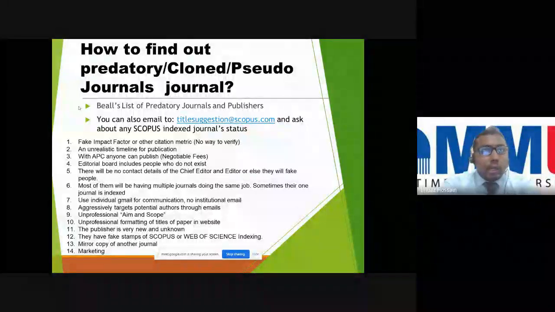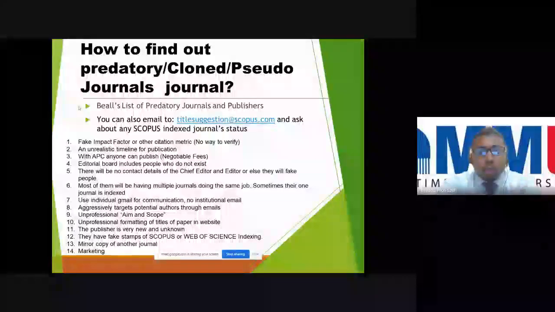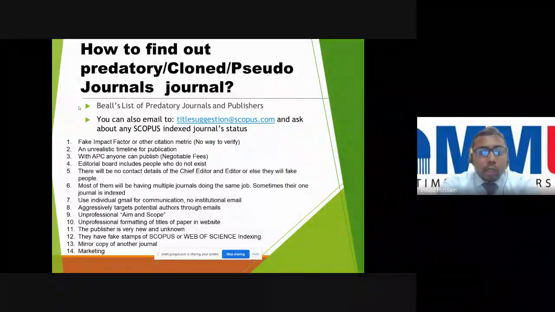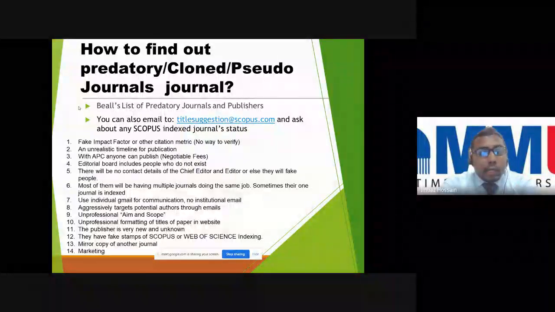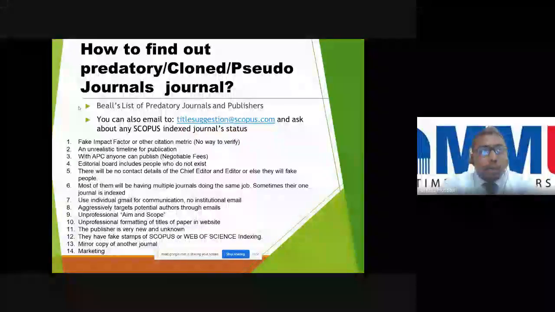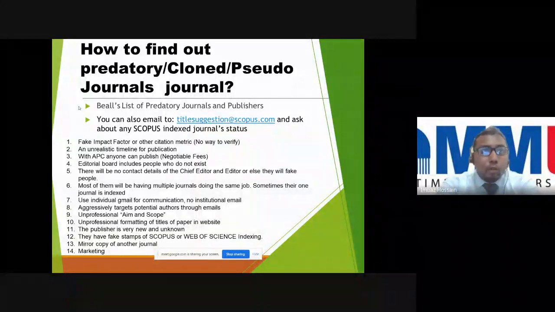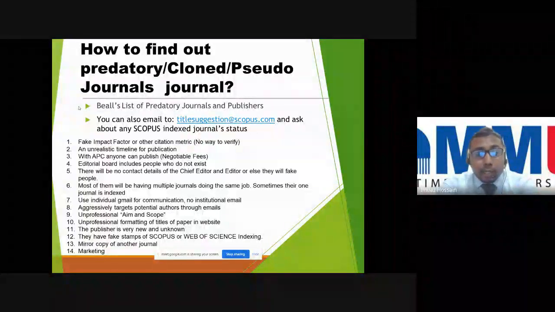Some journals don't have specific issues or volumes. Okay, if you give the money, the APC, then suddenly they publish. Anything you give, they will publish. If you hear about this type of practice from your friends or colleagues, you should be careful about that. Don't be so greedy about that.